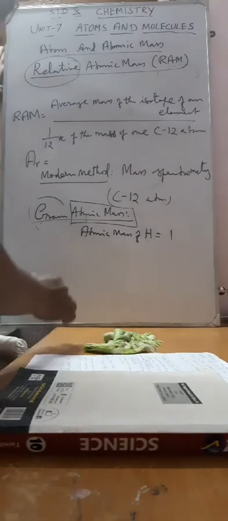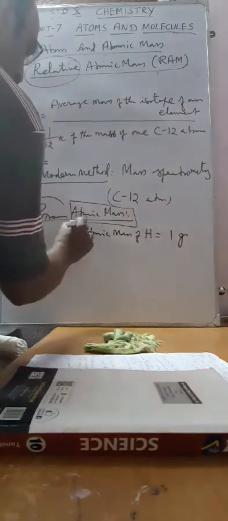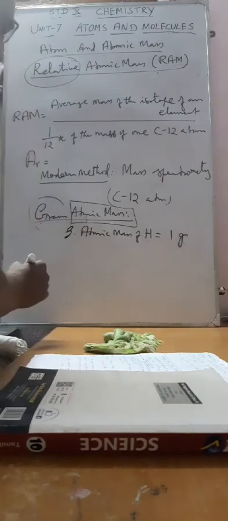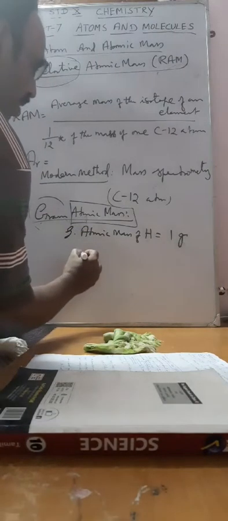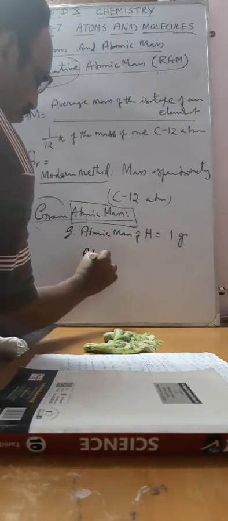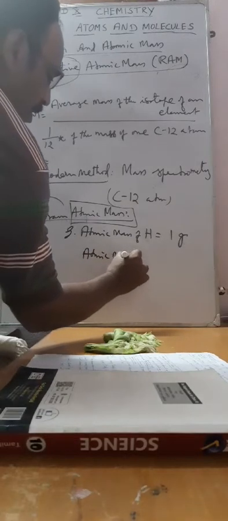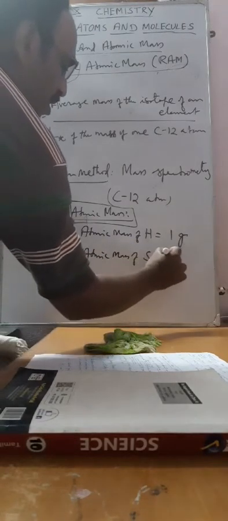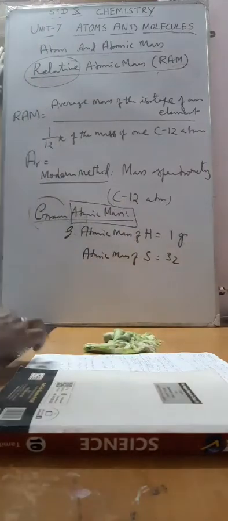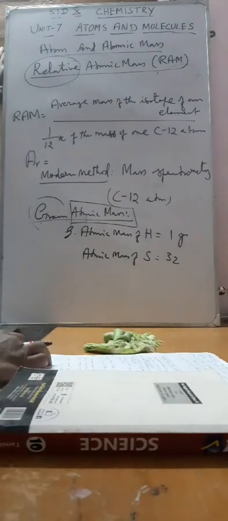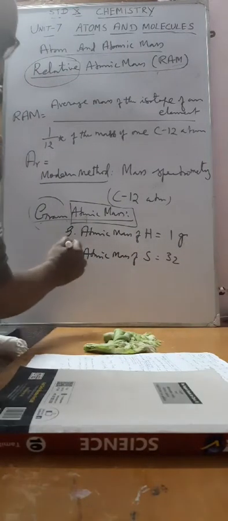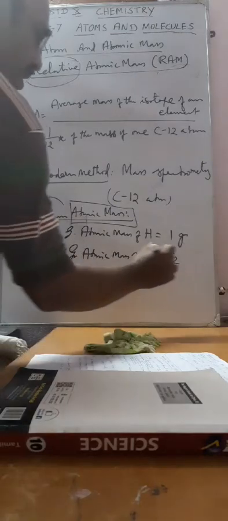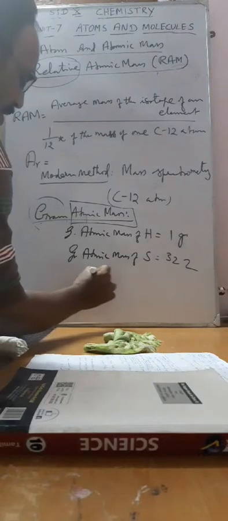And if you are going to express it in terms of gram, you say 1 gram, that is called gram atomic mass. Sulfur, atomic mass of sulfur 32. So there is no unit for atomic mass of sulfur, simply it is a number 32. But if you express in terms of gram, that is 32 gram.